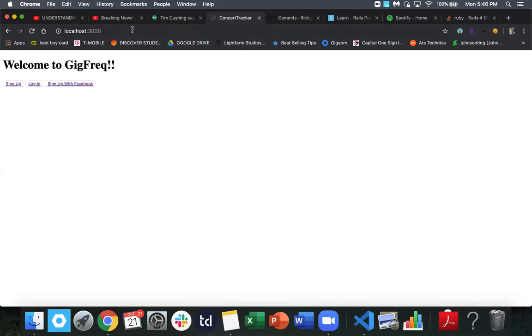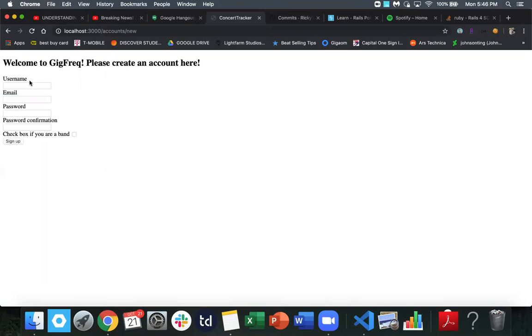So yeah, we have two different types of users. Like I said, users and bands, and they have two distinctly different types of accounts with different attributes in them. And then we also give users the ability to sign up with Facebook. So I'm just going to create a few profiles here and show you around the site and how it works. So we'll do the regular user sign up first.